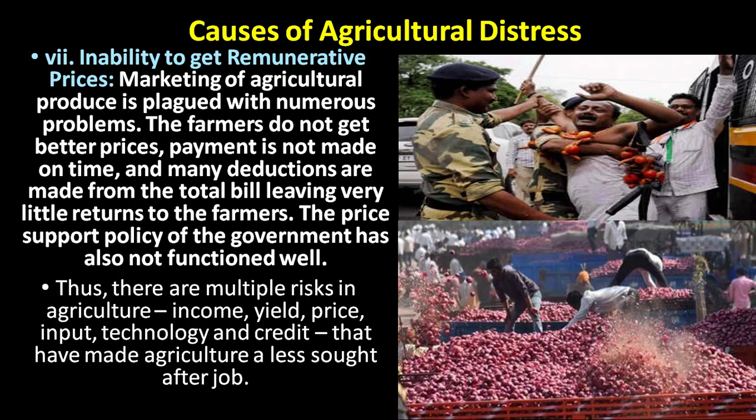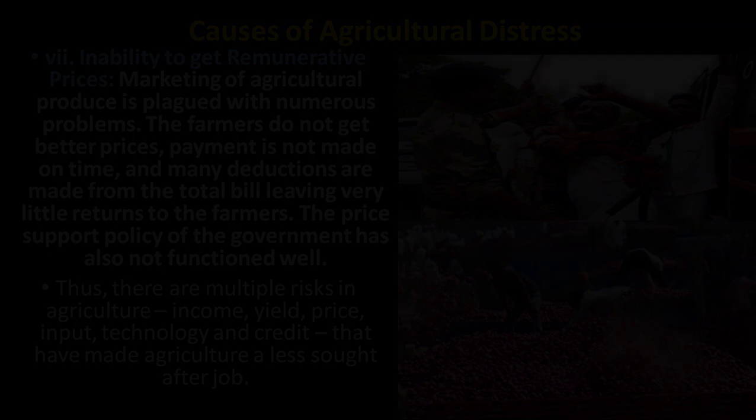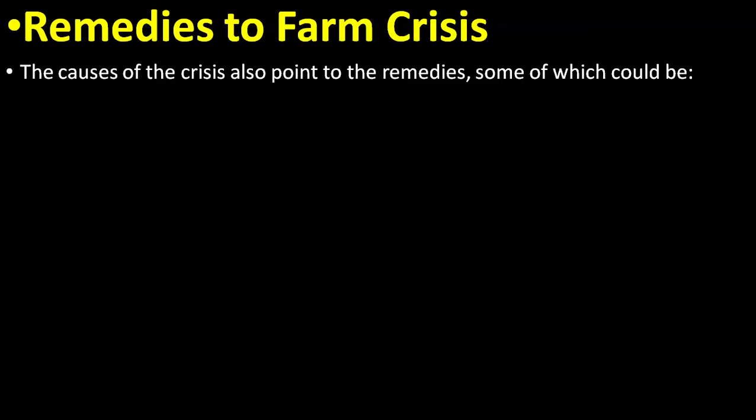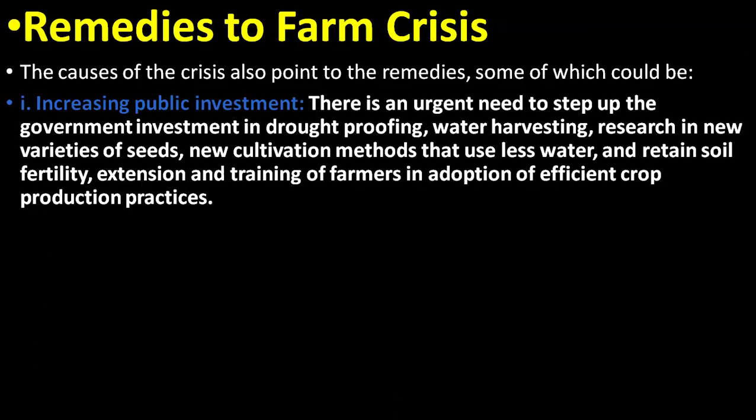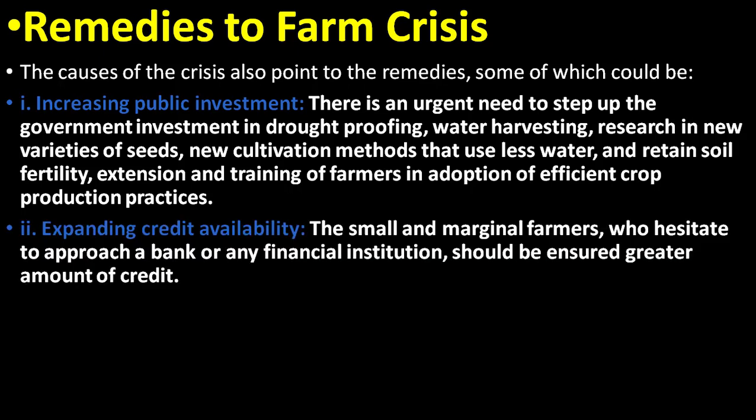So let's come to some of the remedies. What are the remedies to the farm crisis? The causes of the crisis also point to the remedies, some of which could be: number one, increasing public investment.